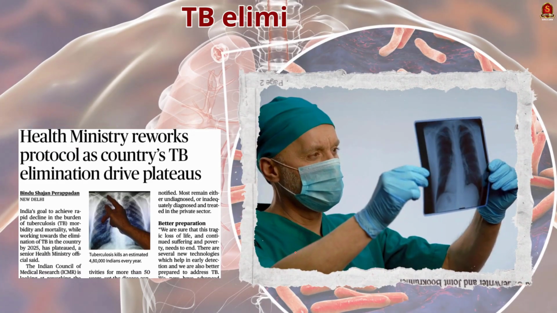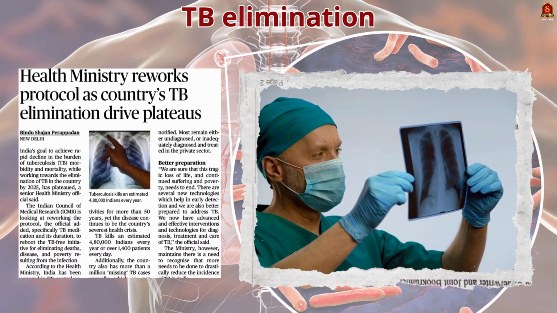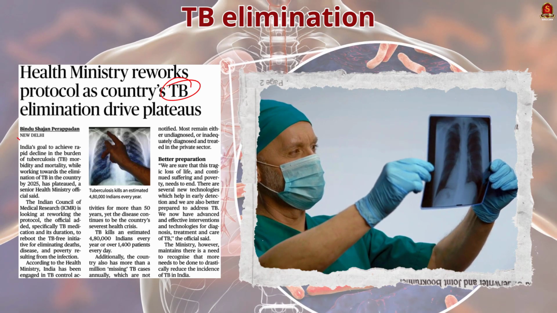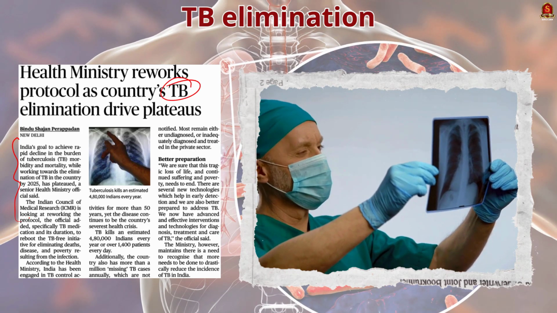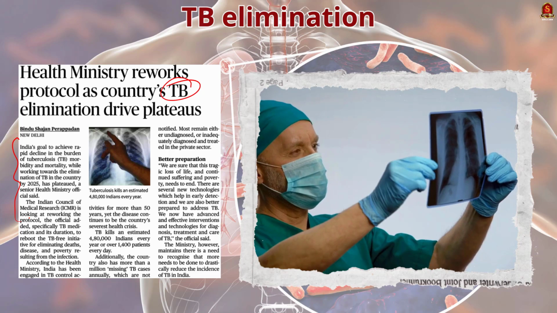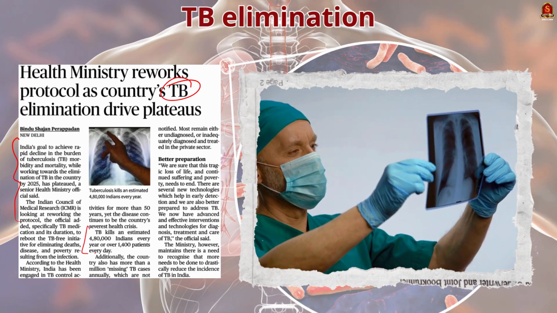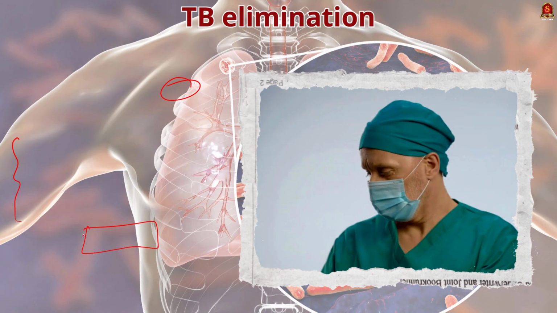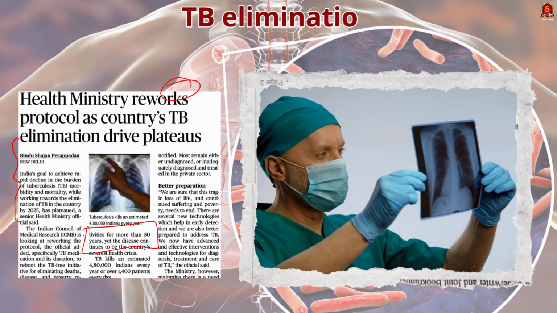Look at this article. It states that India's goal to eliminate tuberculosis by 2025 has slowed down. See, TB still kills about 480,000 people in India every year. So, the Health Ministry and ICMR are changing the protocols of TB treatment to improve the situation.